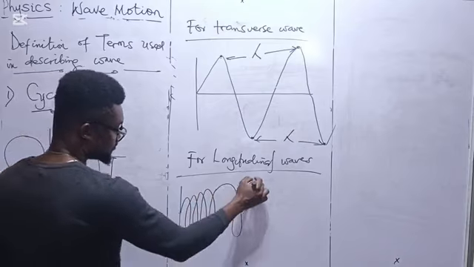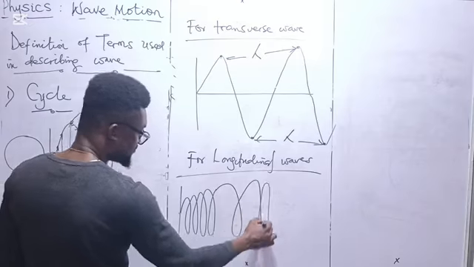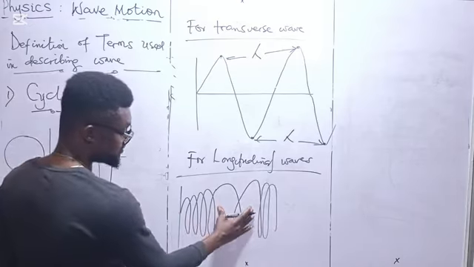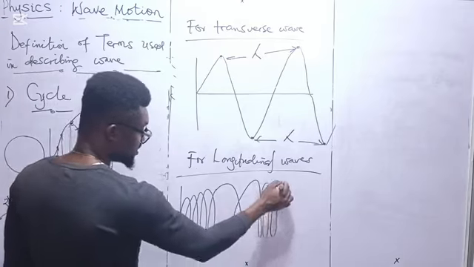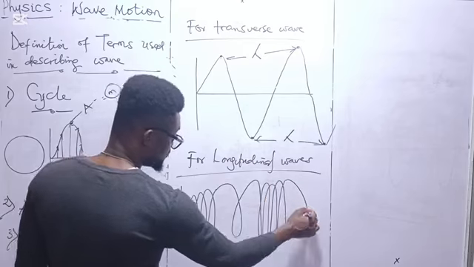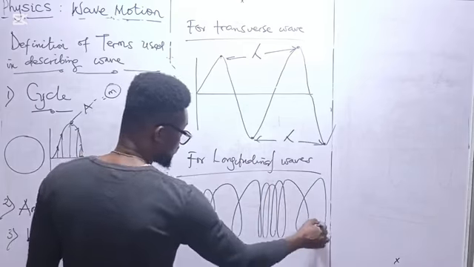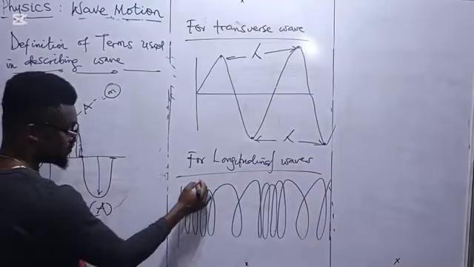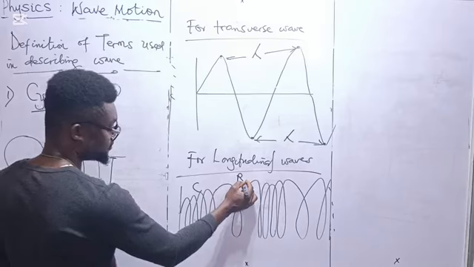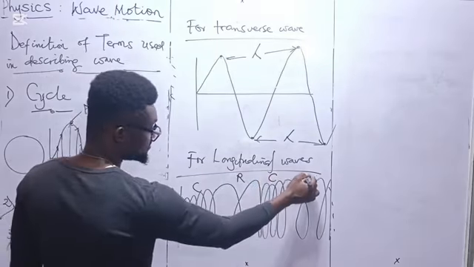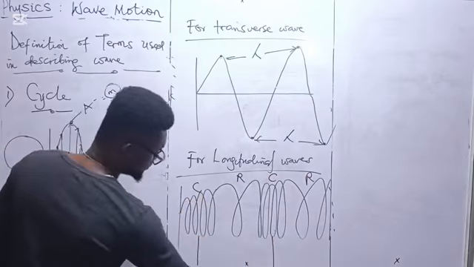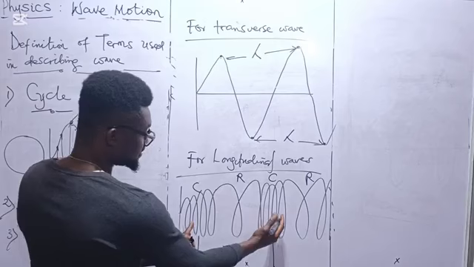Then we have here a compressed region, here a rarefaction region, then again the compression region, then the rarefaction region. All these regions, we have the compression region, the rarefaction region, the compression region, the rarefaction region.